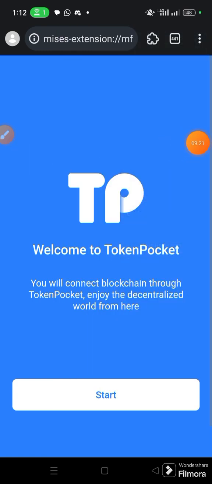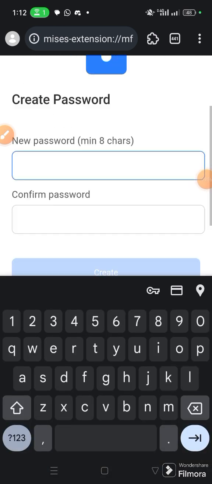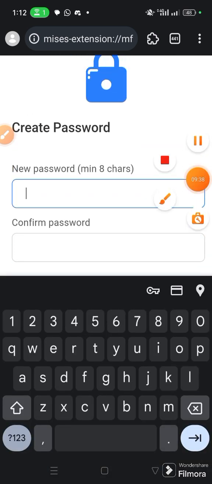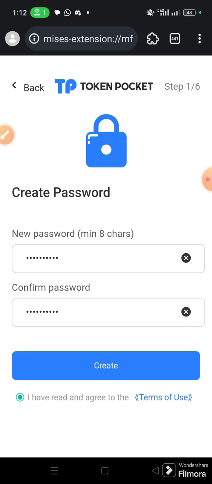Okay, now Token Pocket is here. All we have to do is to click start, and it's basically the same interface. You will be asked if you want to import a wallet or create a wallet. So let us begin by creating a new wallet, and then you'll be asked to set your password. Once you set your password, you can look for other options like this: I have read and agreed to the terms of use. So just accept it by ticking the box or highlighting, choosing whatever option. Then you click create.